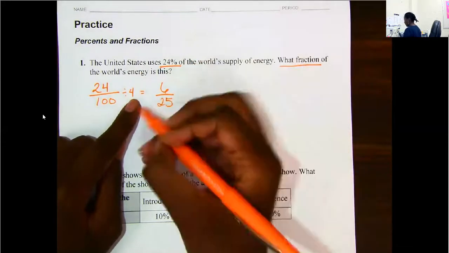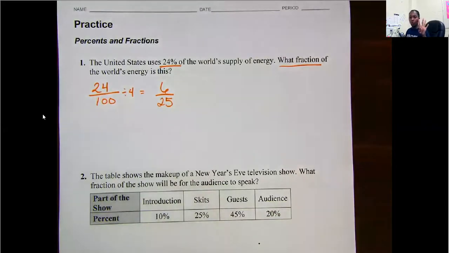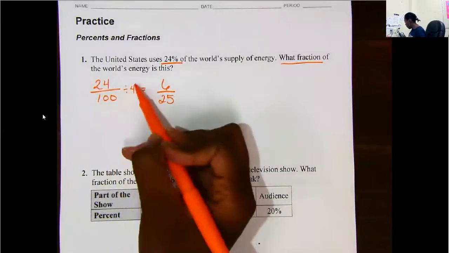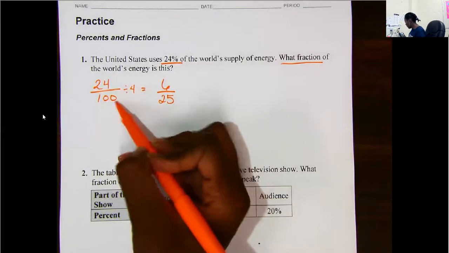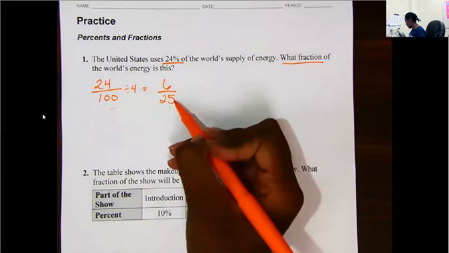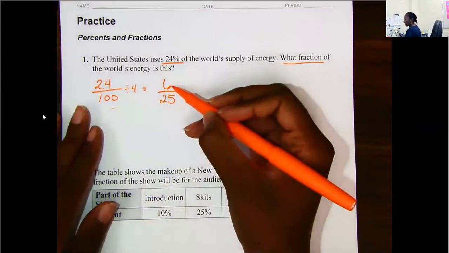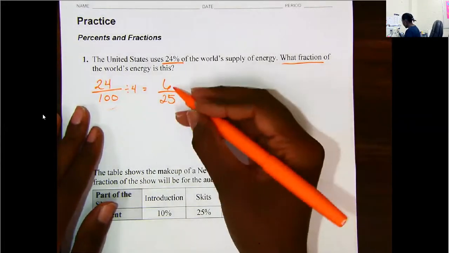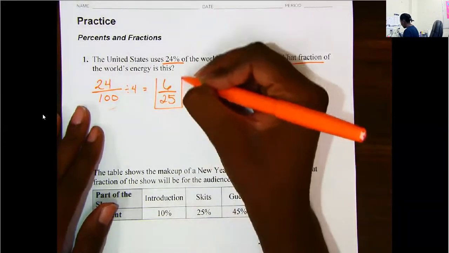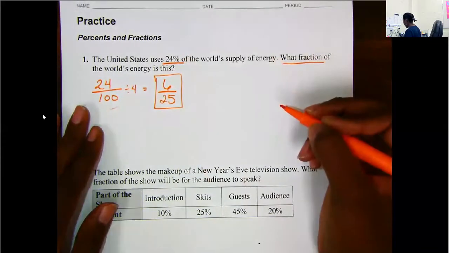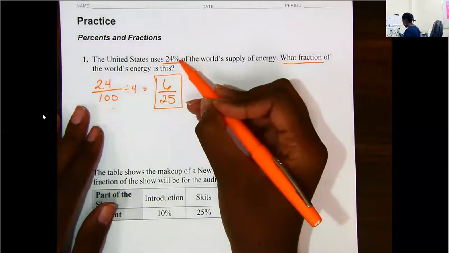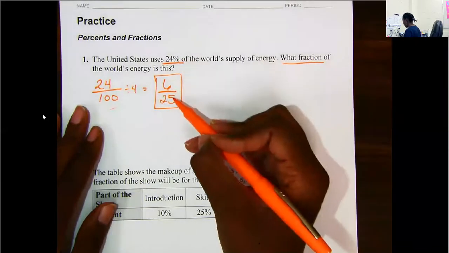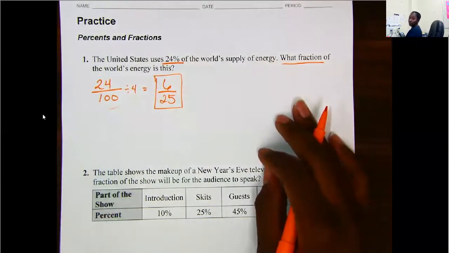Think of money. If I have 4 quarters, that equals $1, or 100. So 4 quarters gives me $1. Here's my quarter. So now I have 6 over 25. I do not believe there's a number that will go evenly into both of those, so I'm going to say that that is my simplest answer. So 24% represented as a fraction is 6 over 25 in simplest form.